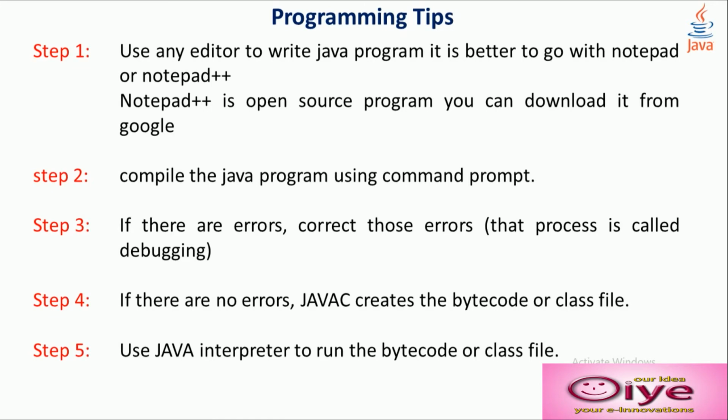Step 3. If there are any errors, correct those errors. That process is called the debugging process. Step 4. If there are no errors, javac creates the bytecode or class file.